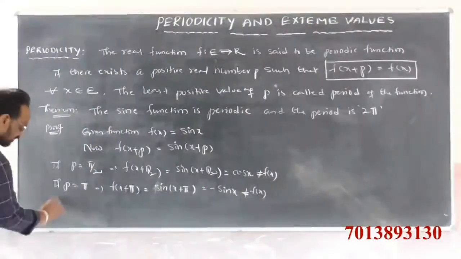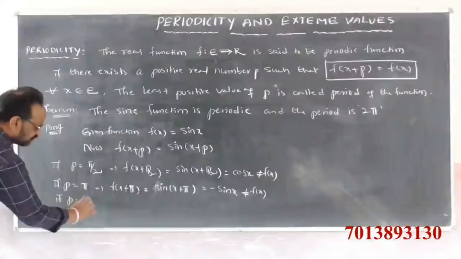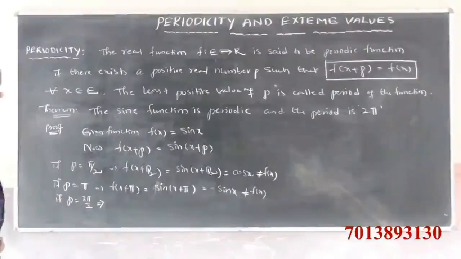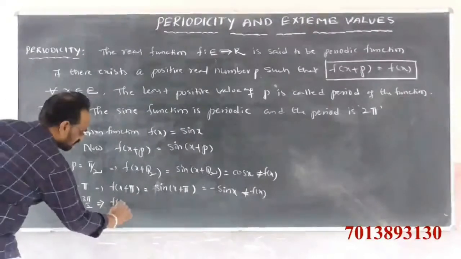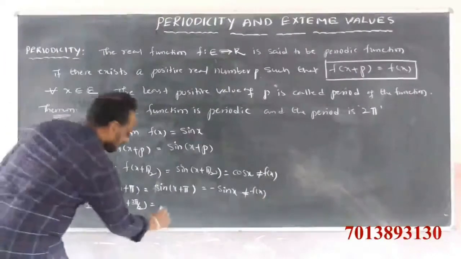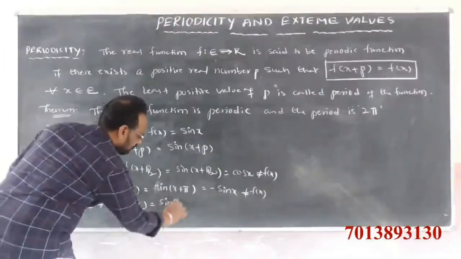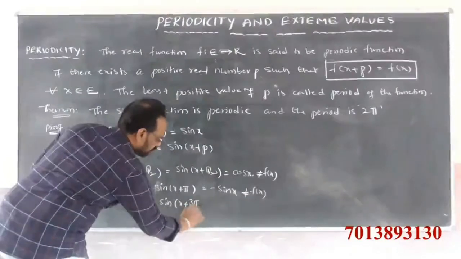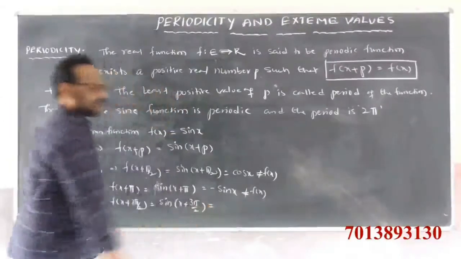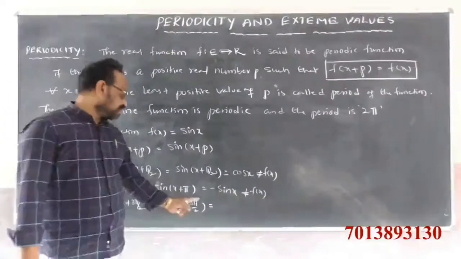And if we substitute p equals 3 pi by 2, that is f of x plus 3 pi by 2, which is sin of x plus 3 pi by 2. 3 pi by 2 is nothing but 270 degrees.